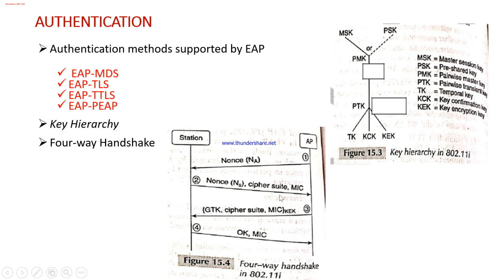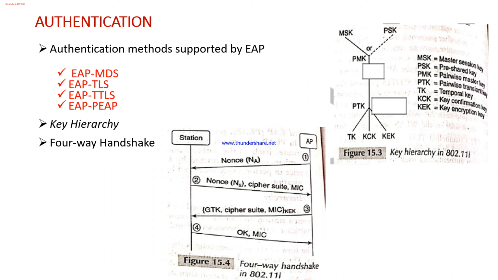It will compute the transient key, which is a function of the master key, the nonce generated by the station, the nonce generated by the access point, and the MAC address of the access point and the MAC address of the station. Okay, so the pseudo-random function of the PMK and the MAC addresses of the station and AP, all these things are used.